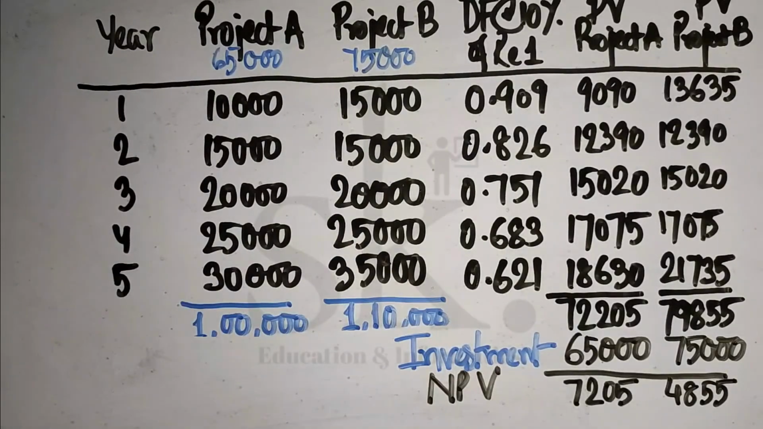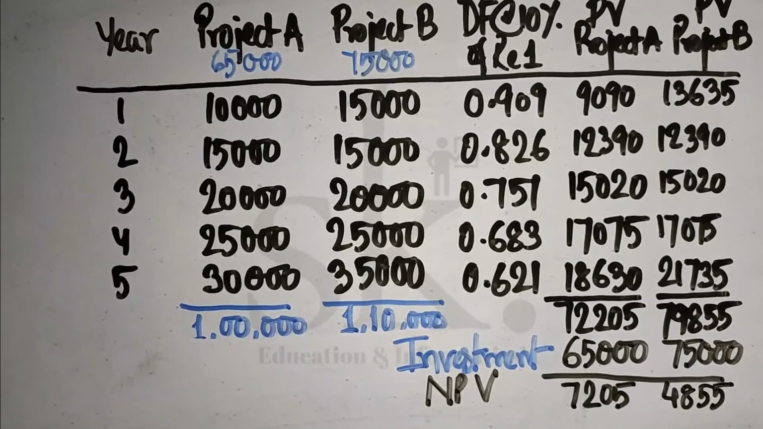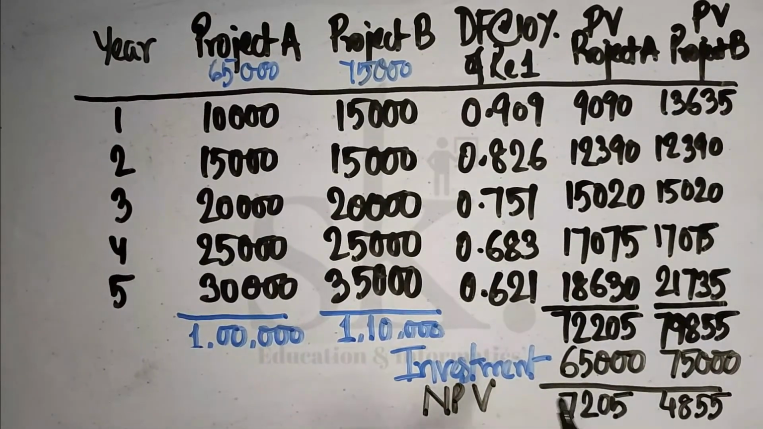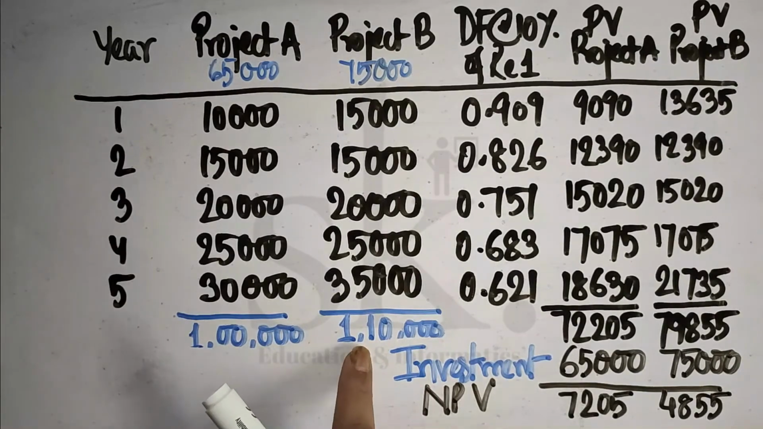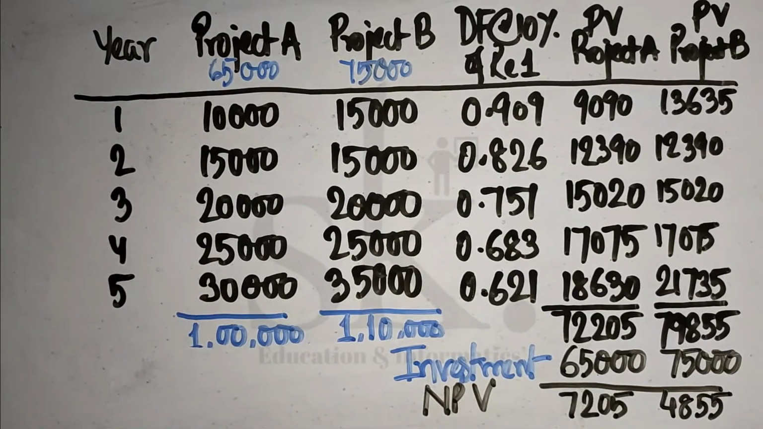Now, see, both the projects have a positive NPV. So both the projects are good, in the sense both have a positive NPV. Now, if I had checked from here, I would have said project B is good because it is giving me more money. But that's not the picture. The picture is, if you check here, the NPV of project A is higher than the NPV of project B. So what will be the decision?